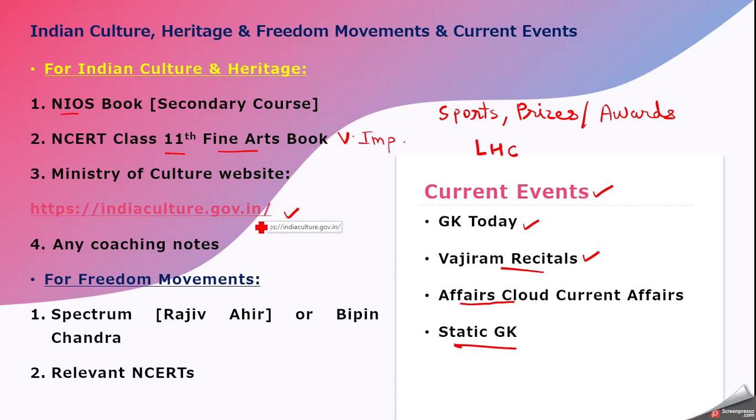After this, if you at all feel something is to be read, then you can go with any other coaching notes, or people do read Nitin Singhania culture notes as well. For modern history, you can either go with Spectrum by Rajiv Ahir or Bipin Chandra. Since APFC is a Group A examination, we can expect multiple statement questions in the exam. And don't forget to go through the relevant NCERTs of modern India, because many times it is seen the examiner lifts statements directly from NCERTs.